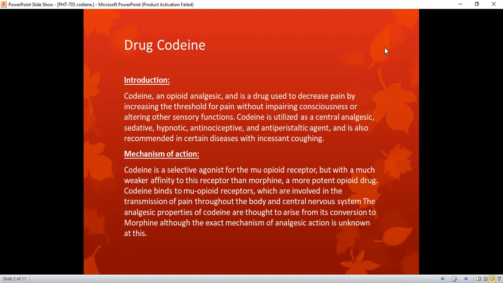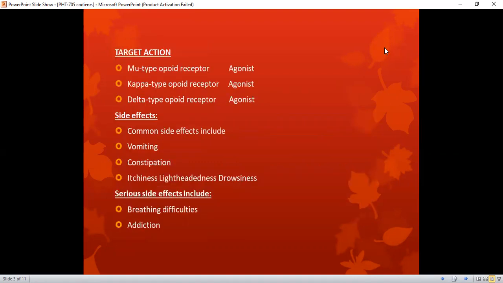Codeine binds to mu opioid receptors, which are involved in the transmission of pain throughout the body and central nervous system. The analgesic properties of codeine are thought to arise from its conversion to morphine, although the exact mechanism of analgesic action is unknown at this time. Target action: the drug codeine targets mu type, kappa type, and delta type opioid receptors and produces an agonist-like effect.